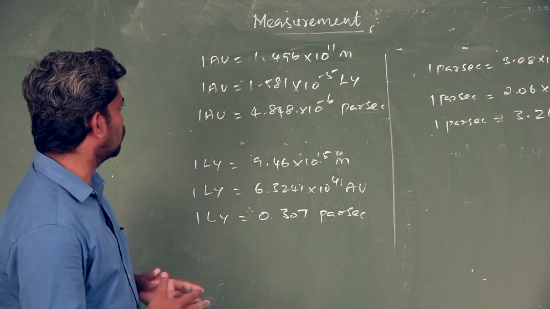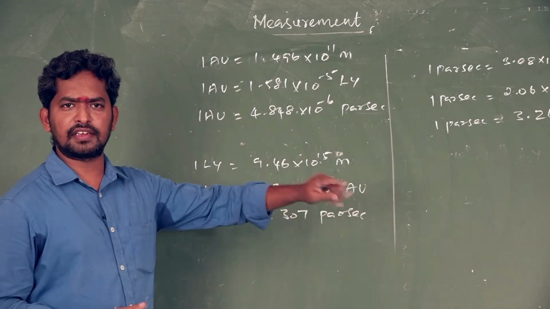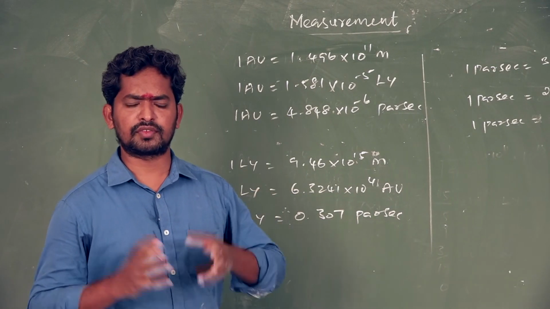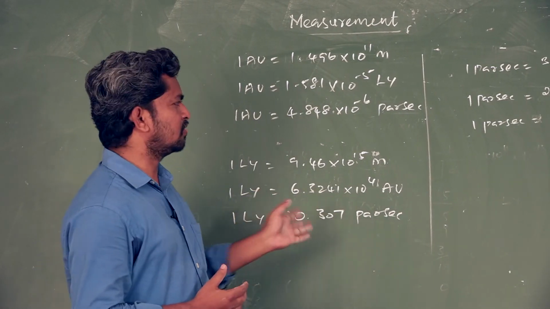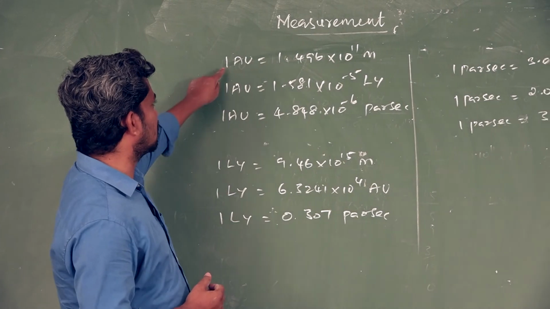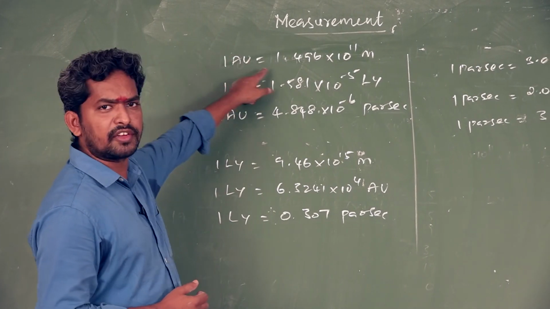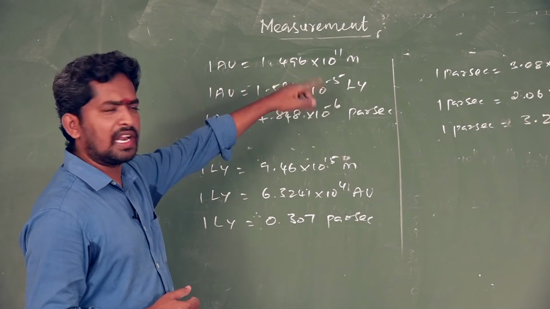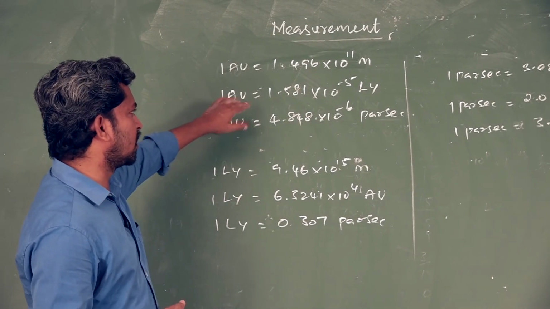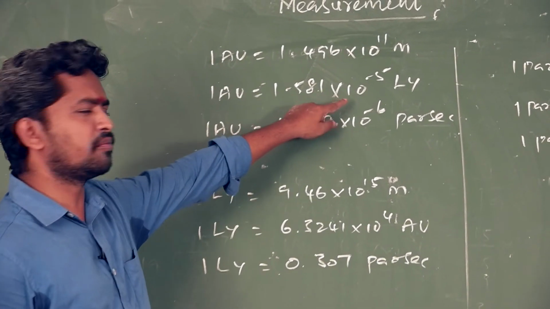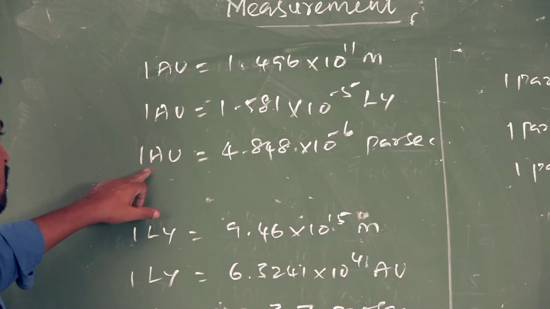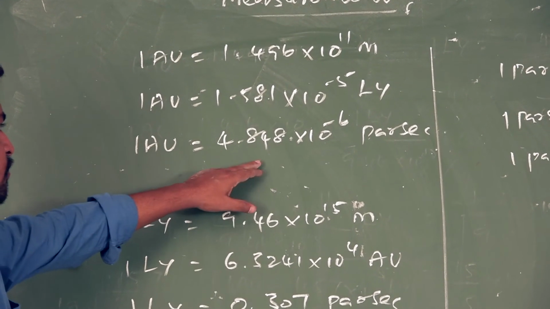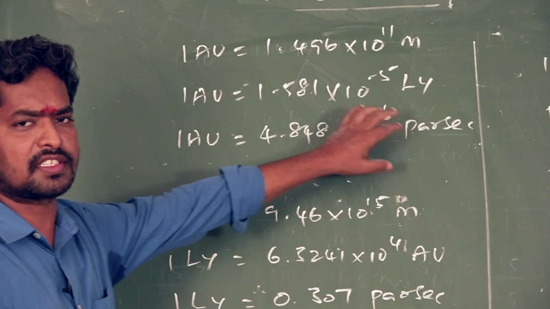So you can convert astronomical unit to light year and light year to astronomical unit. This is very important. 1 astronomical unit is equal to 1.496 into 10 power 11 meter. 1 astronomical unit is equal to 1.581 into 10 power minus 5 light year. 1 astronomical unit is equal to 4.848 into 10 power minus 6 parsec.